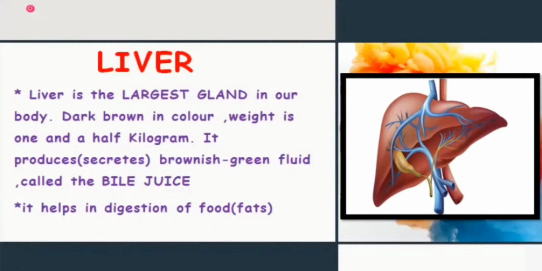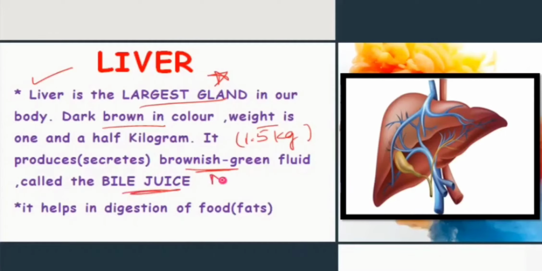So here we can revise the things. Liver is the largest gland, a very important point, in our body. It is dark, reddish brown in color, and the weight is about 1 to 1.5 kg. Clear? And it produces a juice called bile juice, which is brownish green in color, and the function of bile juice is very important: it helps in the digestion of fats. Fats get broken down into the simpler form, that is the fatty acids.